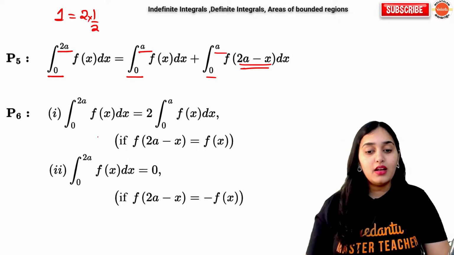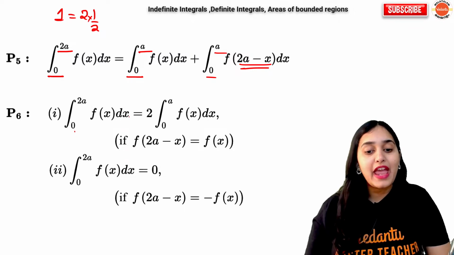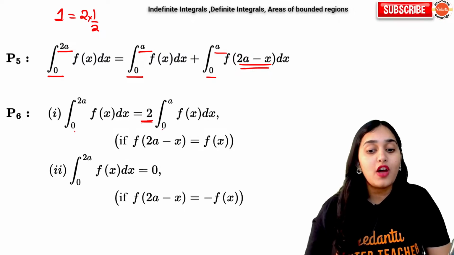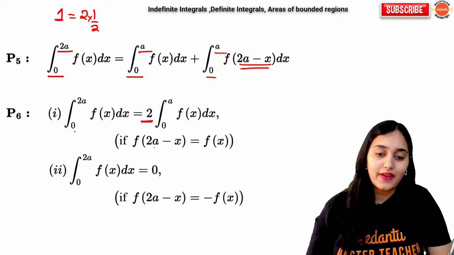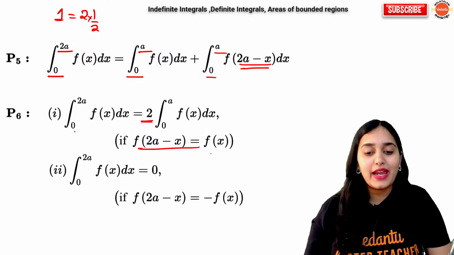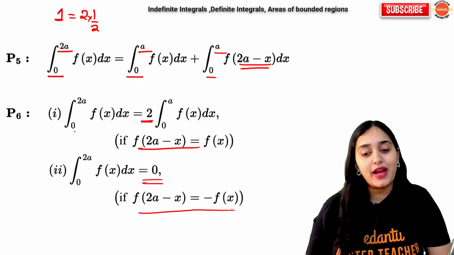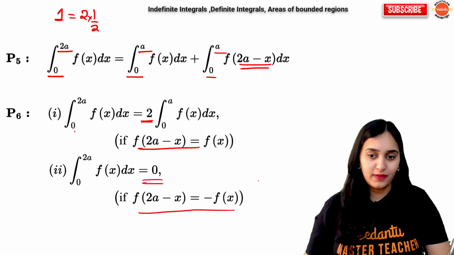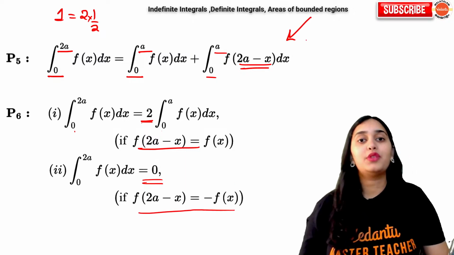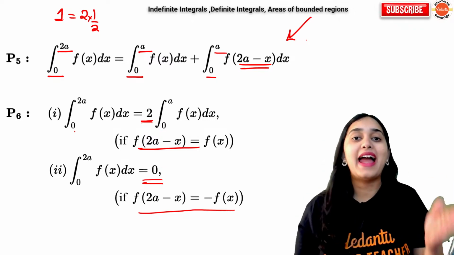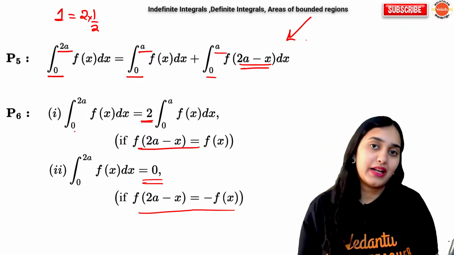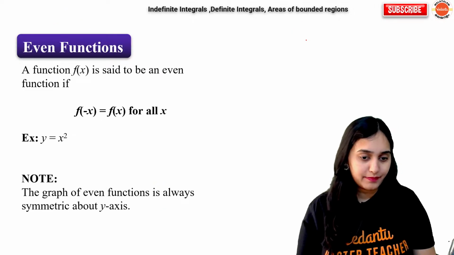Next, integral 0 to 2a f(x) dx is equal to 2 times integral 0 to a f(x) dx when f(2a minus x) is f(x), and it is equal to 0 when f(2a minus x) is minus f(x). Obviously, if it is positive, they will add; if it is negative, they will subtract and become 0. So it is the same.